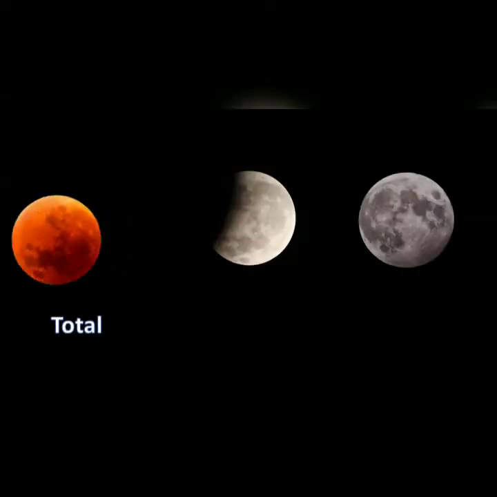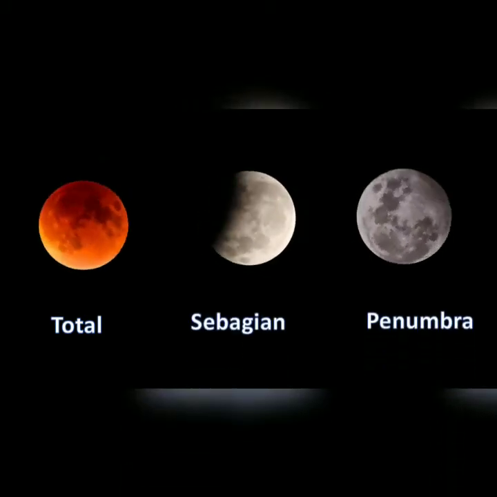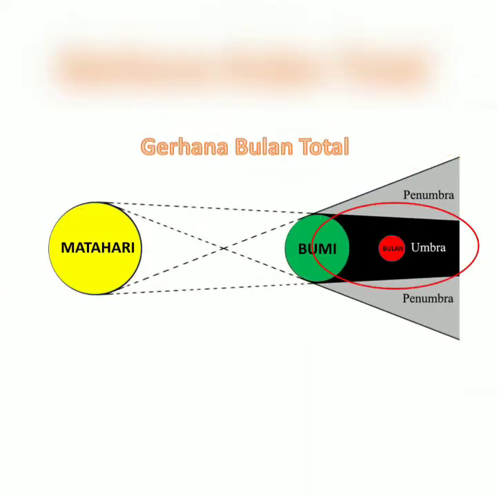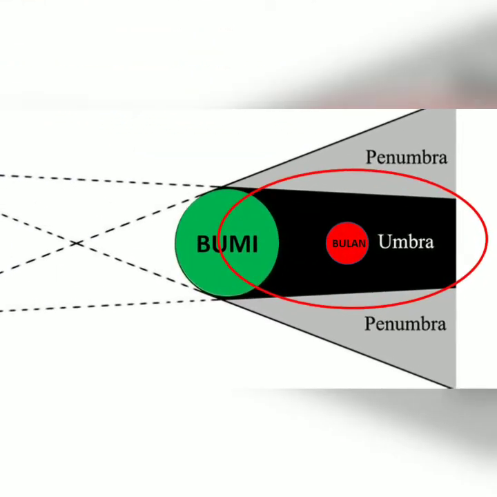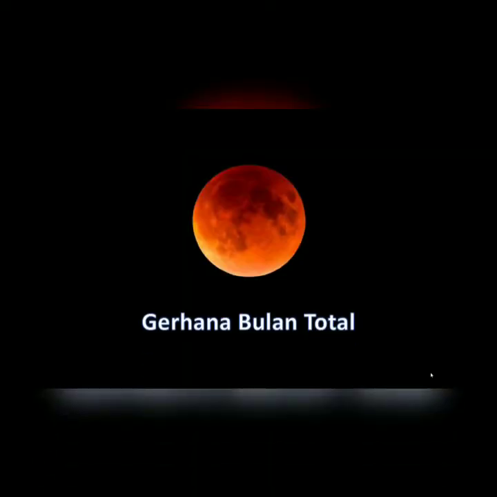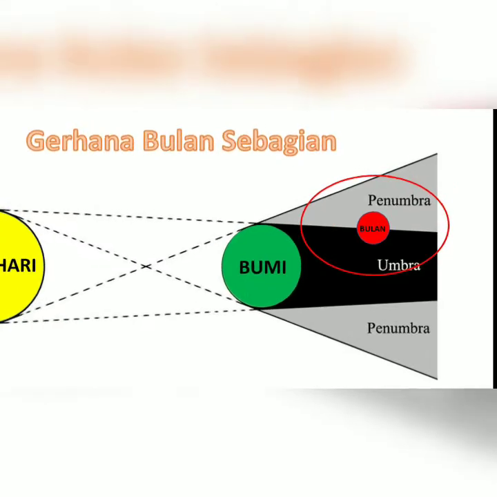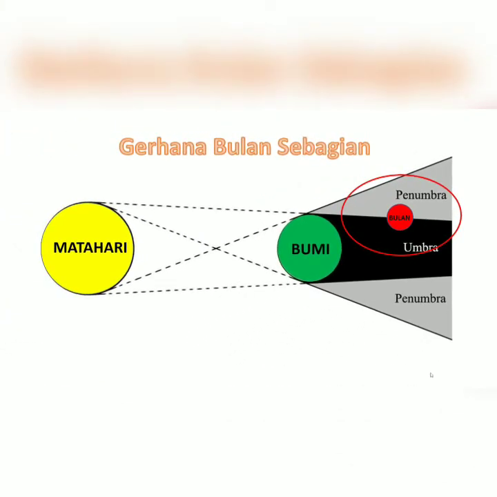There are various types of lunar eclipses, namely total lunar eclipses, partial lunar eclipses, and penumbral lunar eclipses. A total lunar eclipse occurs when the moon is right in the umbra, or the core shadow. A partial lunar eclipse occurs when the moon is between the umbra and the penumbra. This causes the moon to be only partially visible.